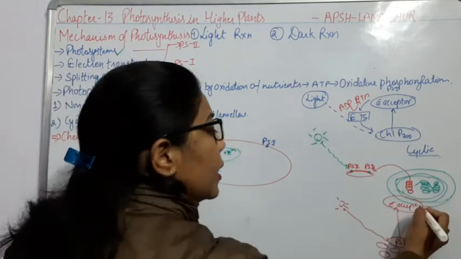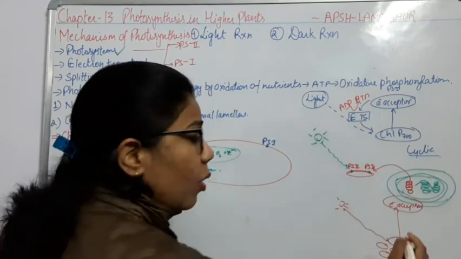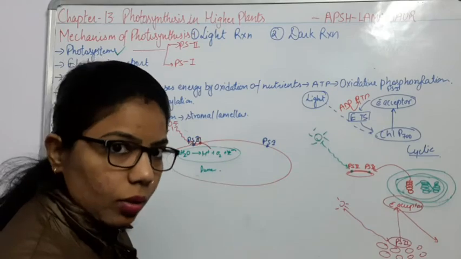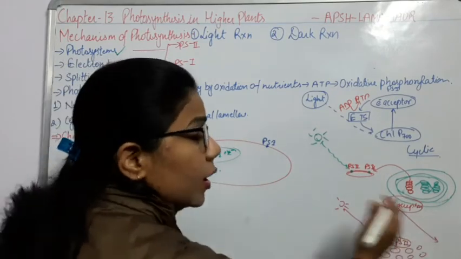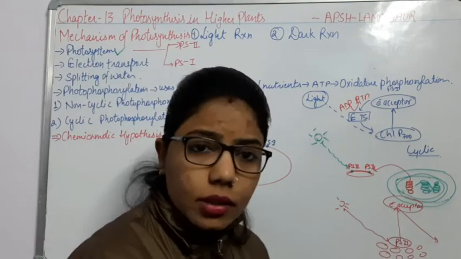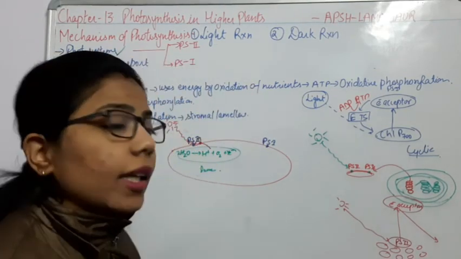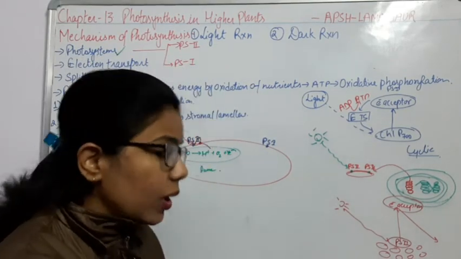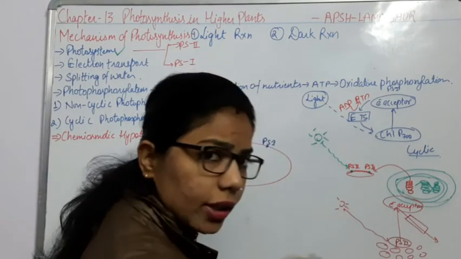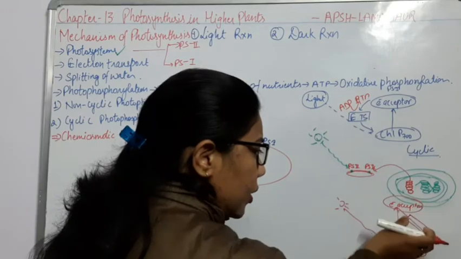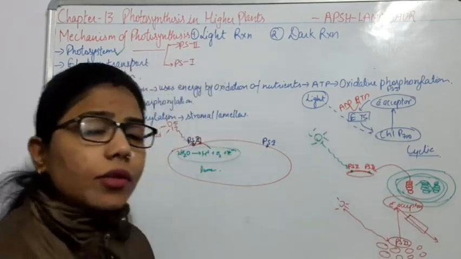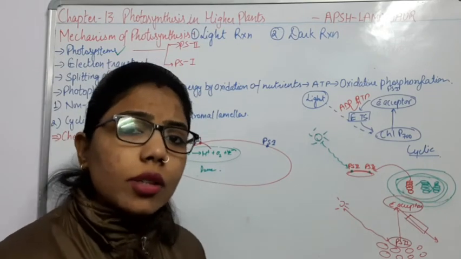Now when they are excited, what will happen? They will again come towards the ground level. So this reaction will be the downhill reaction. But how is it going to come down? For that there is a system which is known as the electron transport system. So whatever reaction is going to happen here, it is an electron transport system, or the electron transport chain.